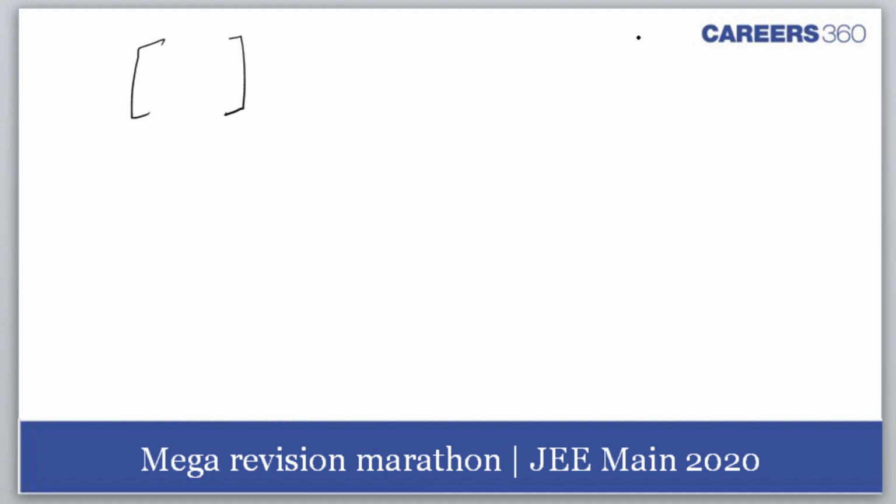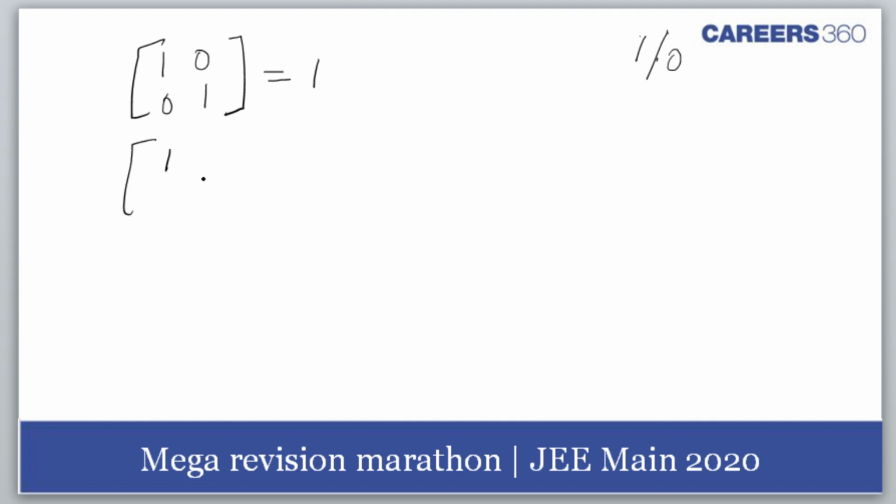Non-negative means I can get 1 or I can get 0. Non-negative means 0 also I'll include. So the first one: 1 is here, 1 is here, 0 is here, 0 is here. So what's the result of this determinant? 1. Am I right or wrong?